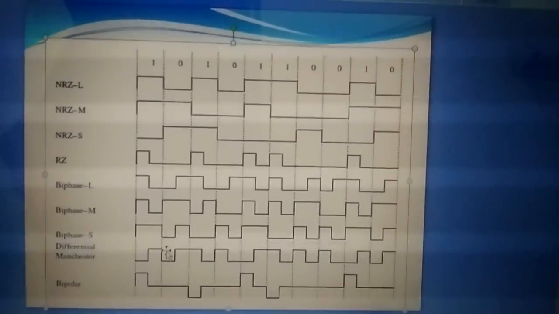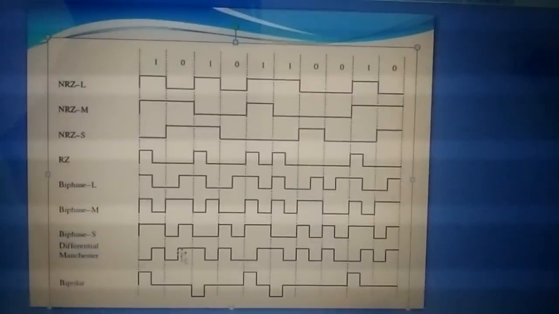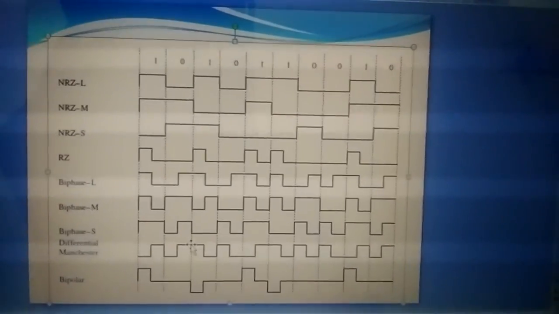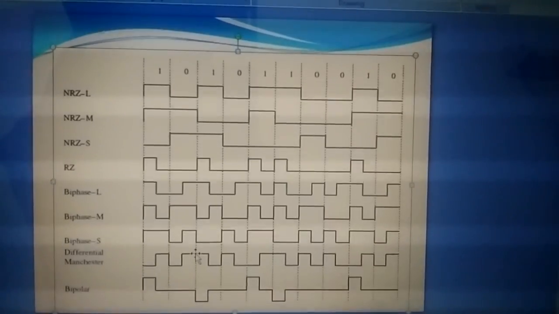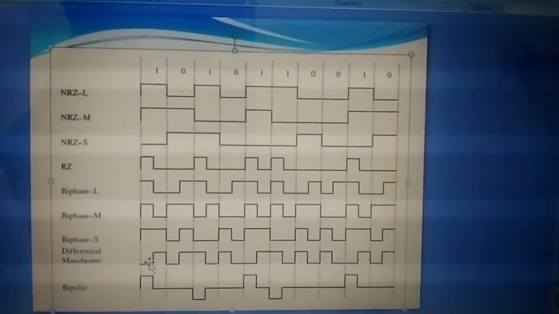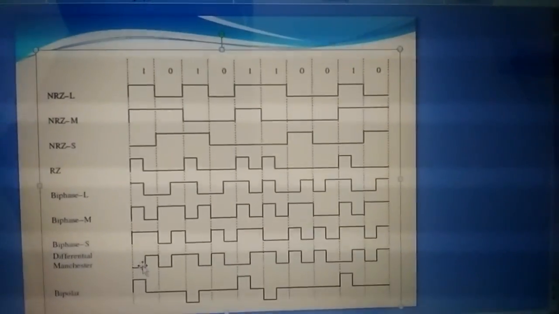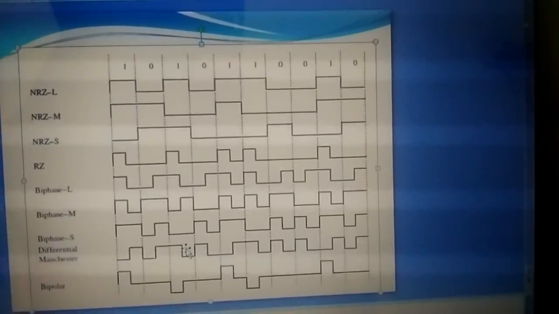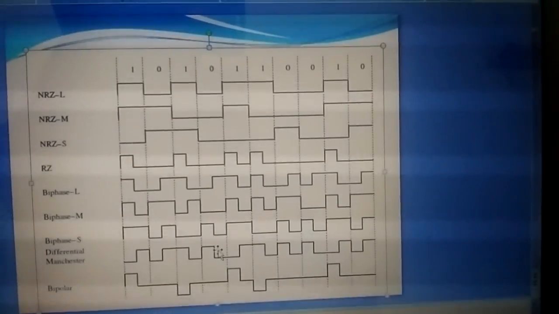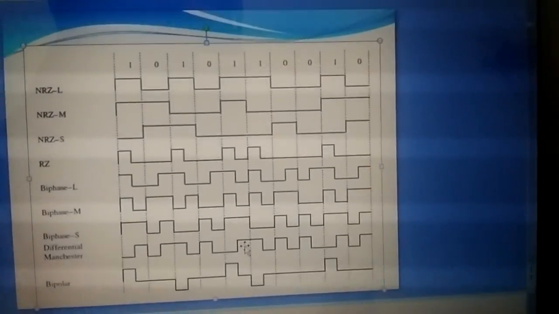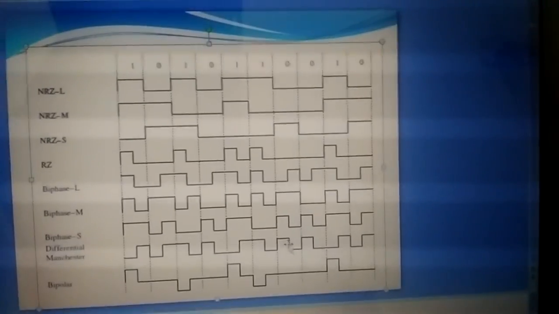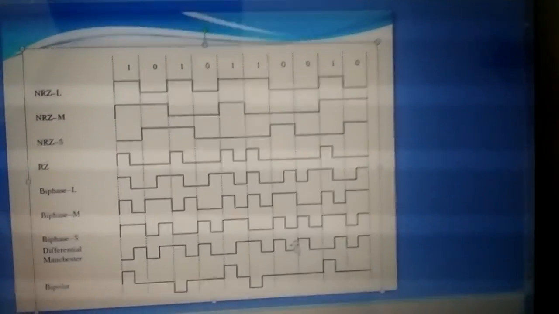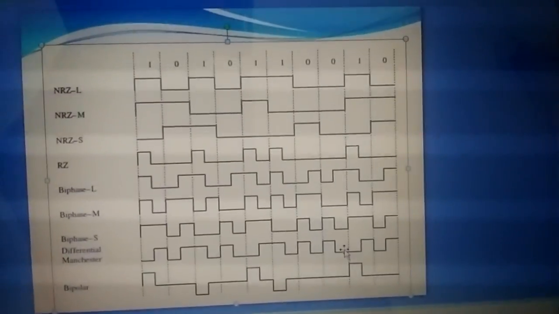That is, if there is a transition from 1 to 0, you will have a bit period. That is alternate bit period. That is, for 1 it starts from the second half, 0 continues to the second half, and for the next one it is first half, and for 0 first half, and 1 second half, and next is 1 so first half, and 0 first half, again 0 so first half, so it continues.